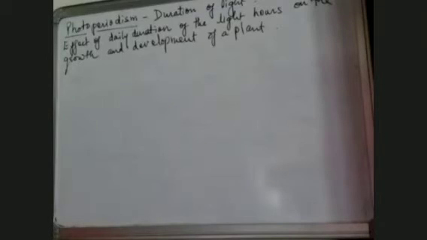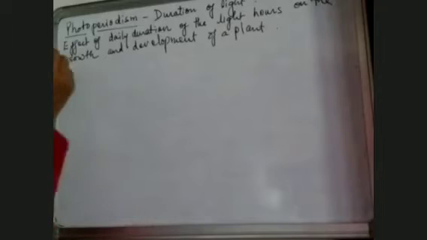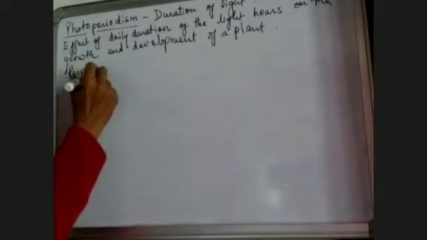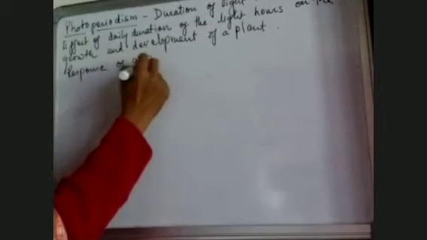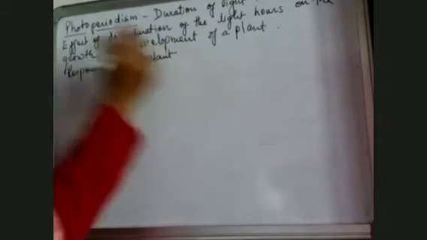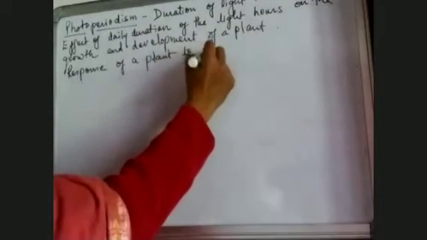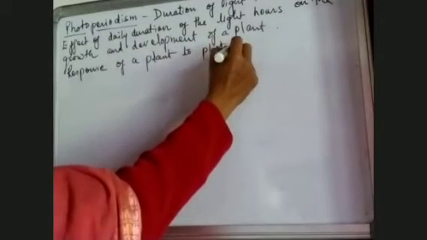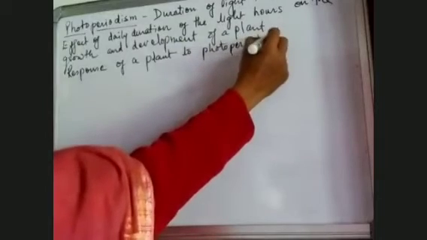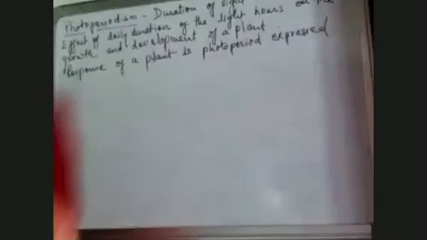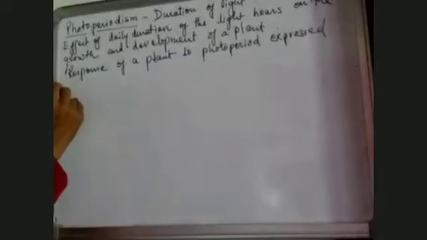Or we can also say that photoperiodism is the response of a plant to photoperiod, expressed in the form of flowering.